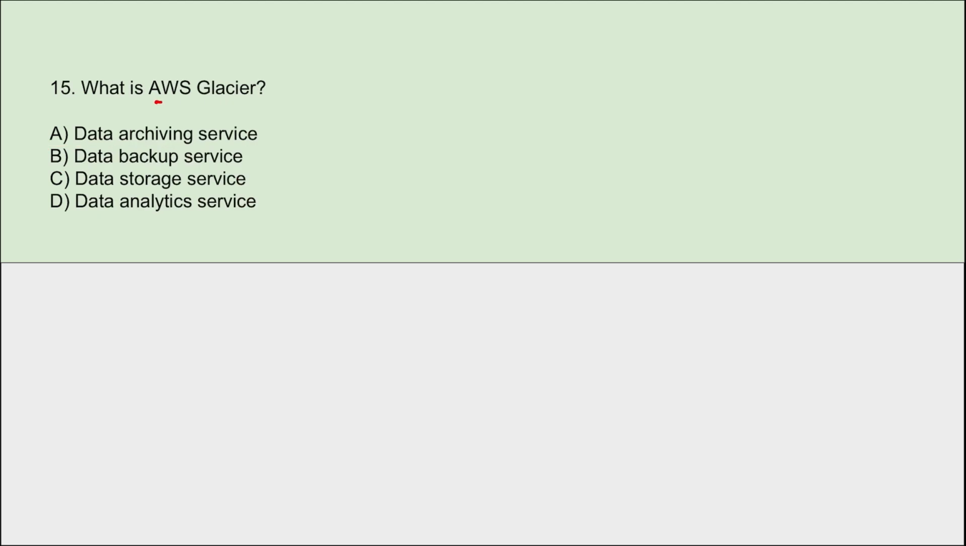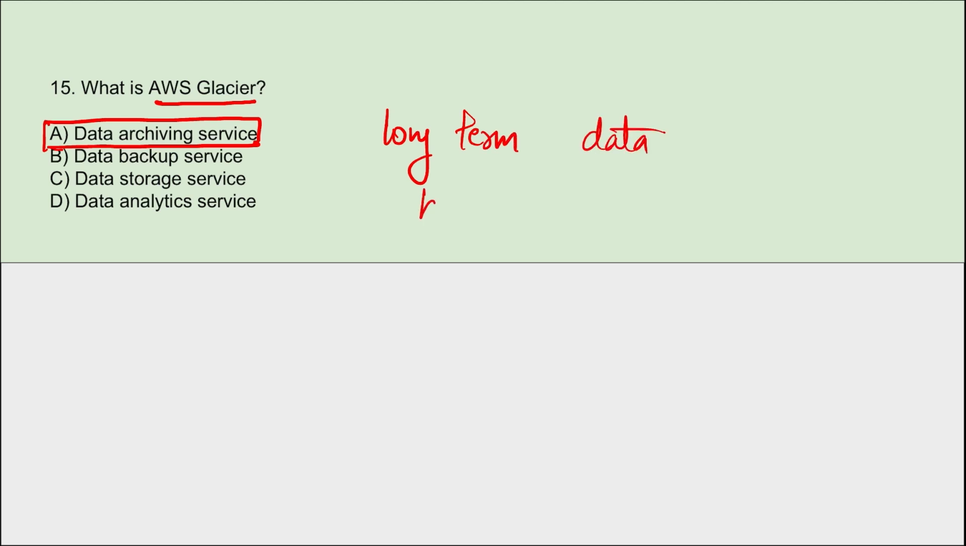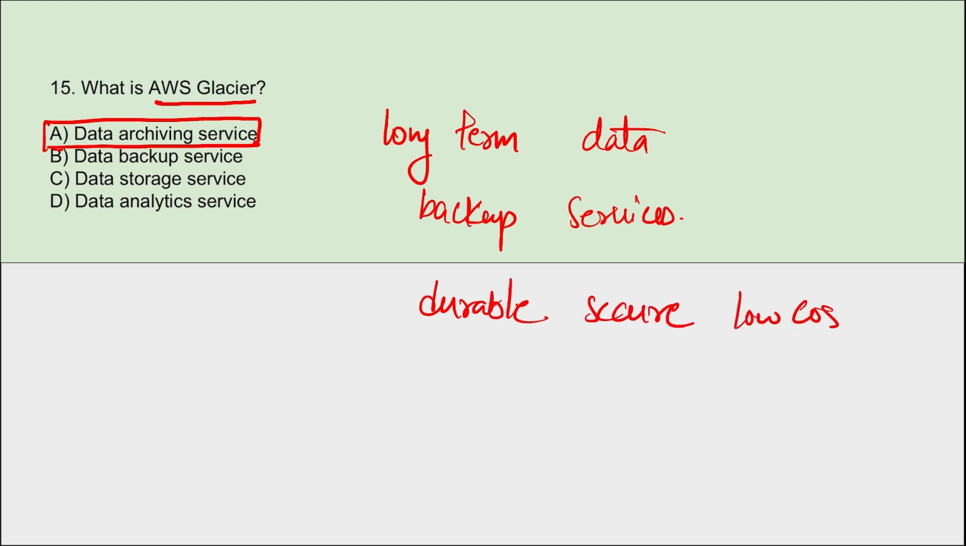Next, what is AWS Glacier? AWS Glacier is basically a data archiving service, right? This will provide long-term data archiving. This will provide backup services. This Glacier will offer durable, secure, low-cost storage for infrequently accessed data, and it will be basically for long term. So this is your AWS Glacier.